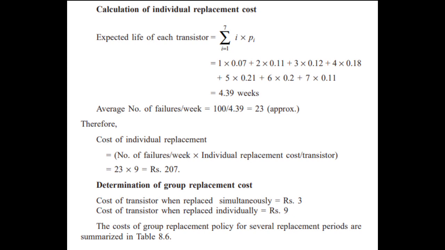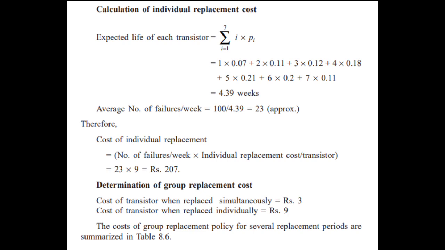So next is the calculation of individual replacement costs. The expected life of each transistor equals the summation of i times P sub i, where our i starts at 1, and our P sub i is from the example earlier. Then we just substitute: 1 times 0.07 plus 2 times 0.11 plus 3 times 0.12 plus 4 times 0.18 plus 5 times 0.21 plus 6 times 0.2 plus 7 times 0.11 equals 4.39 weeks.